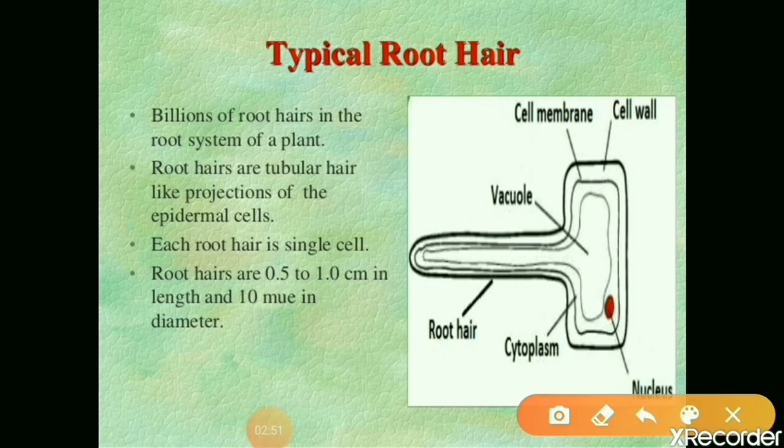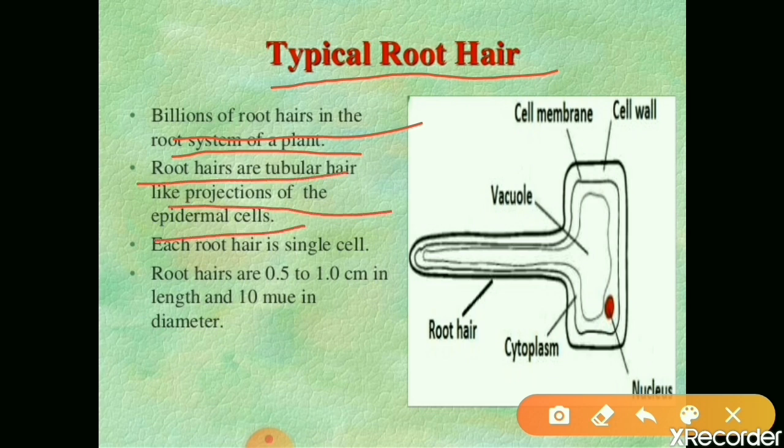Next we can discuss the structure of a typical root hair. Billions of root hairs are present in the root system of a plant. When we observe a plant root, we can see billions of root hairs on its surface. Root hairs are tubular, hair-like projections arising from the epidermal cells of the root.